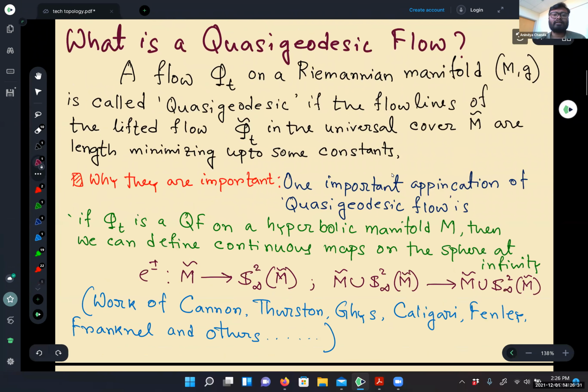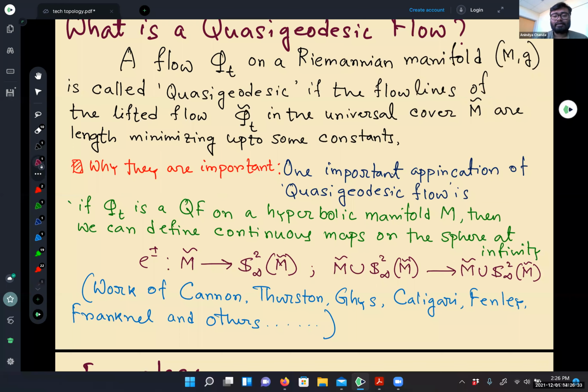So why are these quasi-geodesic flows interesting? They are a very useful tool in the study of Anosov flows and their underlying manifold, especially in large scale geometry. If we have a hyperbolic manifold equipped with a quasi-geodesic flow, then we can define a continuous map from the manifold to its sphere at infinity, that is the Gromov boundary.